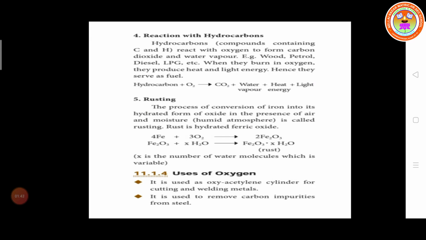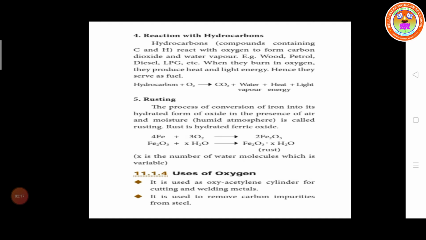So next one is rusting. All of you are aware that in our home itself we observe the rusting of iron. We are using iron articles in our home. In the raining season, there is more moisture present in the atmospheric air. So the oxygen and more moisture will spoil the iron article. They react with the iron, they form